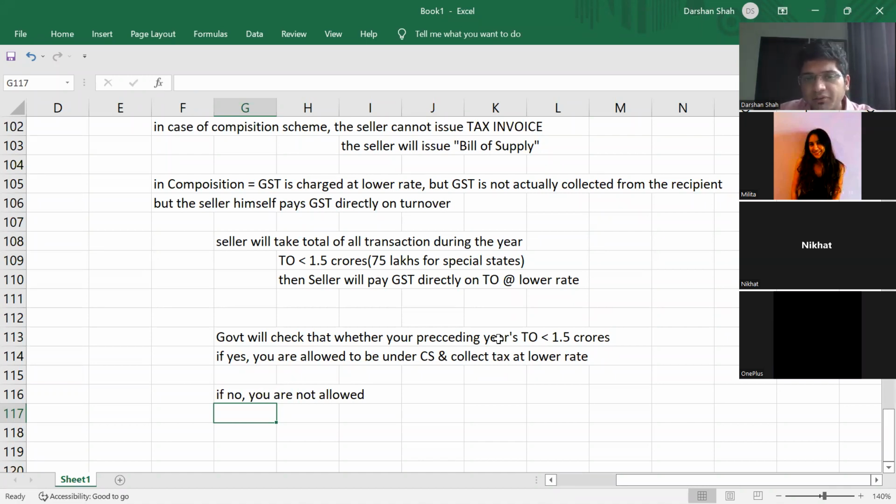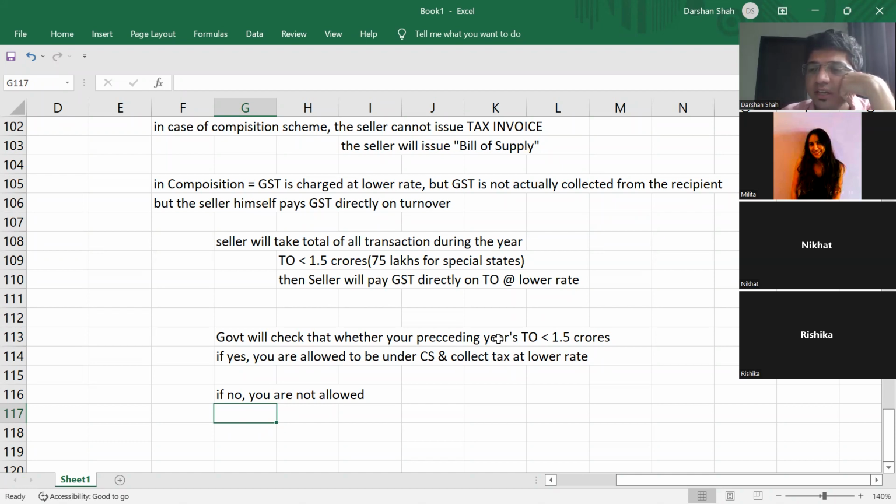So while giving the composition scheme dealer status, the government will also check your preceding year's turnover. Because with the preceding year's turnover, the government generally knows what type of dealer this guy is. Is he a large scale dealer or a small scale dealer? Done. Understood? So to opt for the composition scheme, you always have to see the preceding year's turnover.